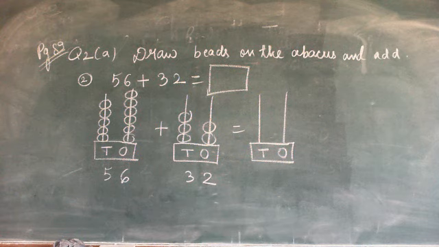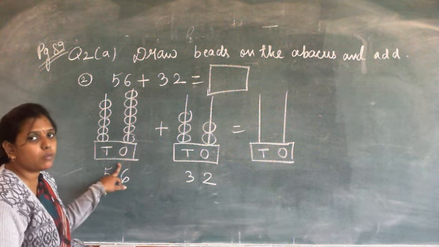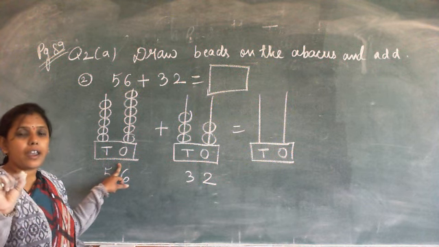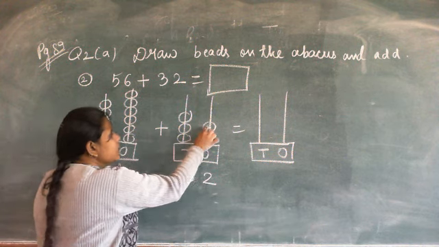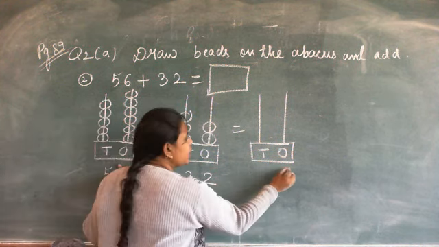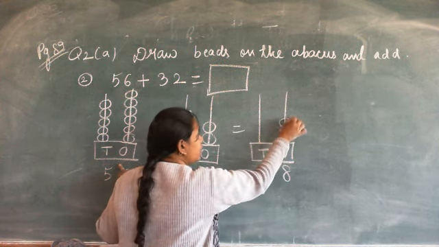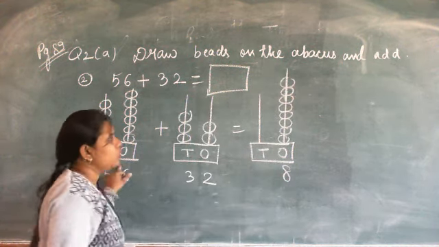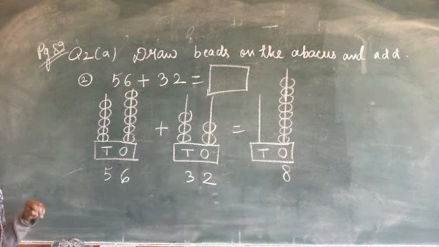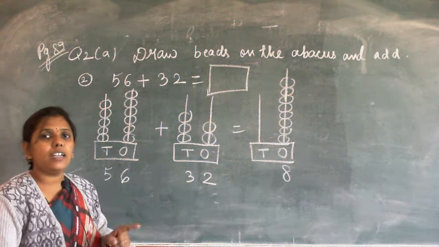Now we are going to add. So first add the number of beads at ones place. So start counting with me. All the beads drawn at ones place: 1, 2, 3, 4, 5, 6, 7 and 8. Okay. So write here 8 and draw here 8 beads: 1, 2, 3, 4, 5, 6, 7, 8. Understood? Very good.